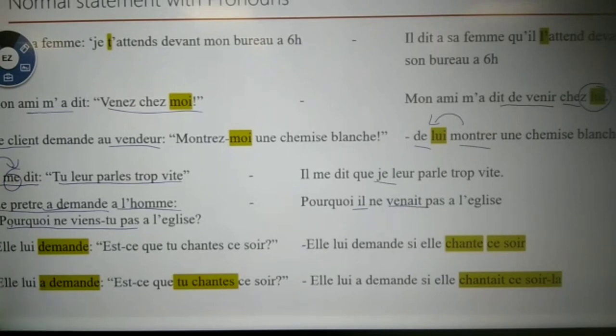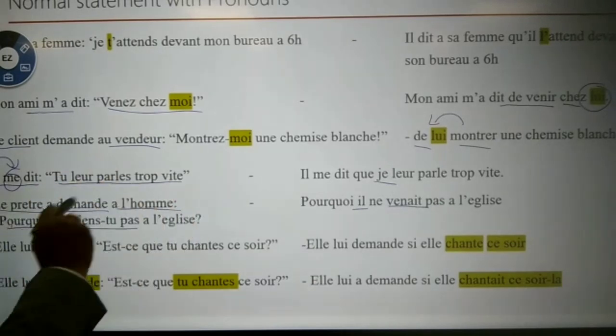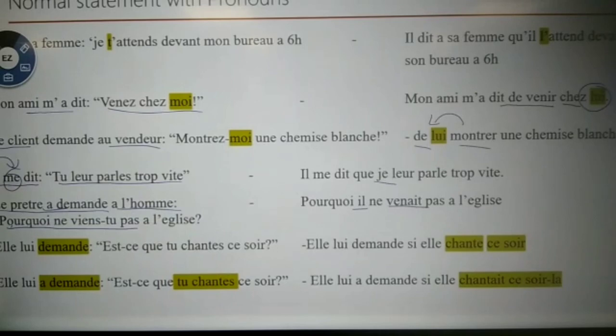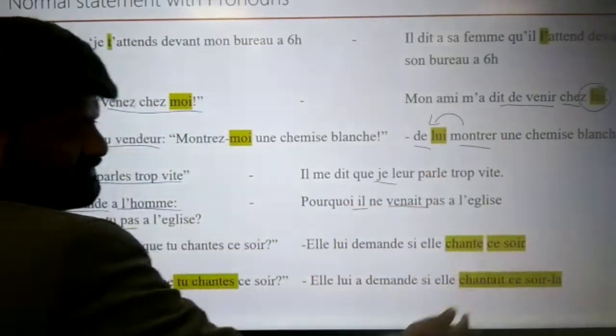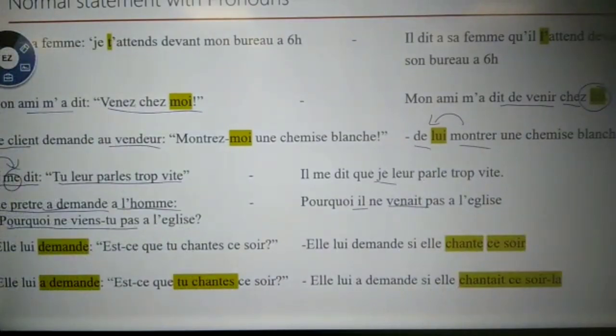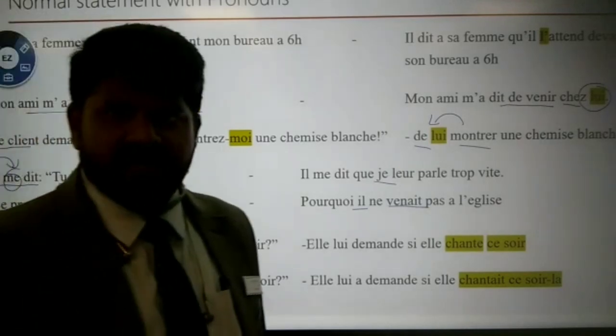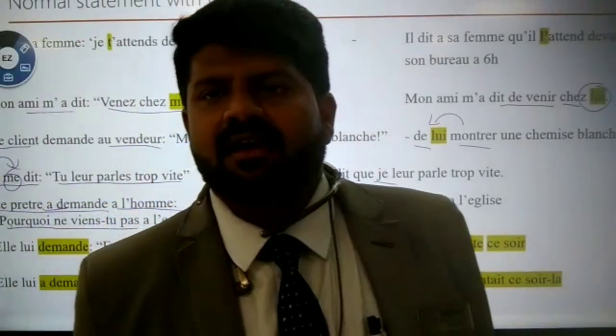So all these things you have to see. That is very important. Tense wise also you have to see. The subject we have to see. Any interrogative sentence, that interrogative also should become affirmative. So all these things we have to see together. It's a big challenge, but when you practice, it is easy. So these things we have seen already about ce soir. Okay. So I hope you have understood well.